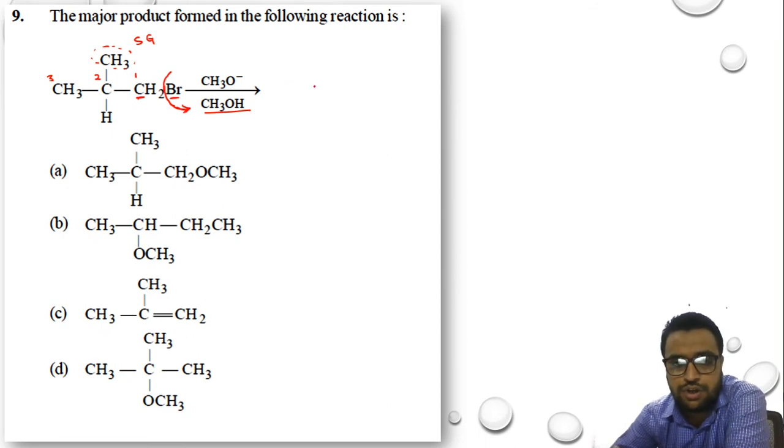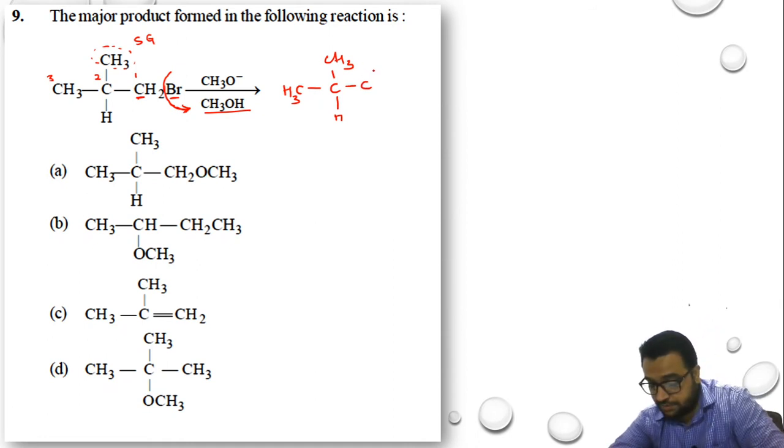So it will lead to formation of a carbon connected with, I'll just erase this thing, a carbon connected with another carbon which is connected with 3 hydrogens, CH3, CH3, CH and carbon.